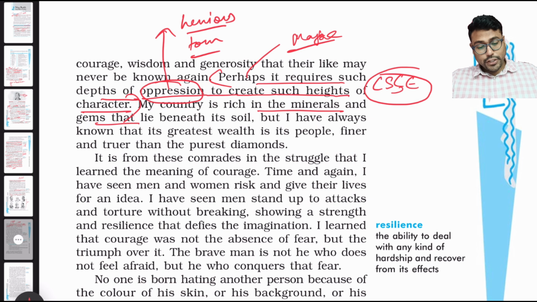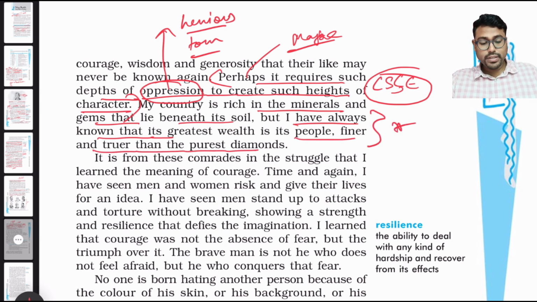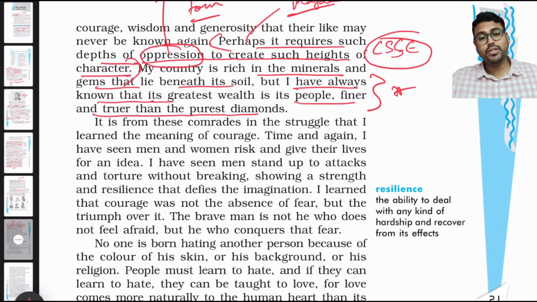My country is rich in minerals and gems that lie beneath its soils, but I have always known that its greatest wealth is in its people, finer and truer than purest diamond. So he is telling, although there are minerals present beneath the soil, the most precious stones are those which are above the soil. He's comparing precious things: his people are more precious than the materialistic things.